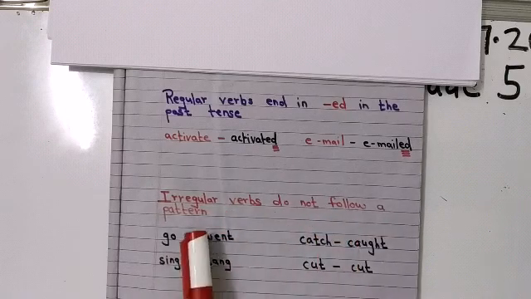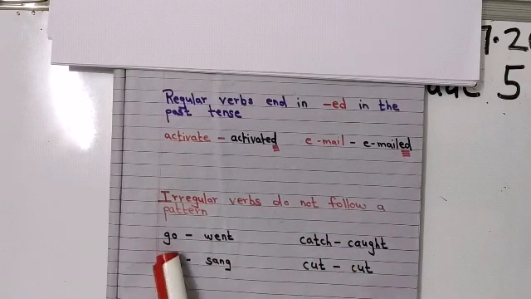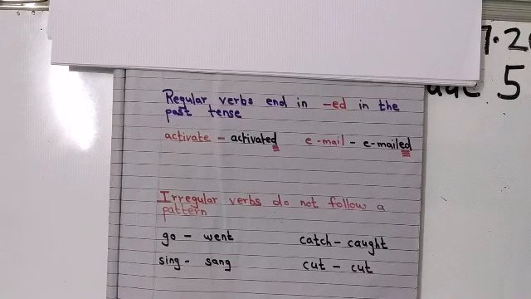Irregular verbs do not follow a pattern, like go, went, sing, sang, catch. Past tense of catch is caught. Then cut. We don't say cutted. Cut is cut. Okay, sometimes the spelling doesn't change. Cut, put. Even for the word burst. Okay, burst a balloon. So some spellings do not change.